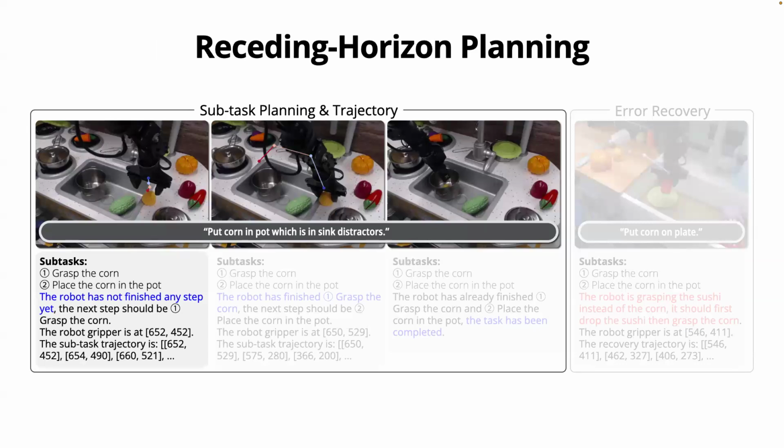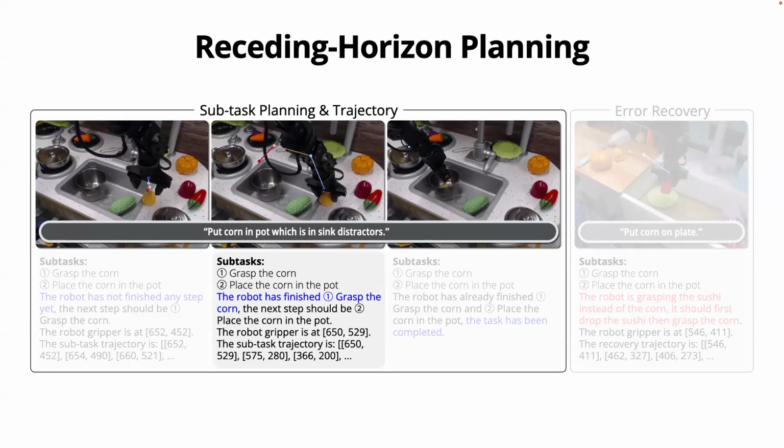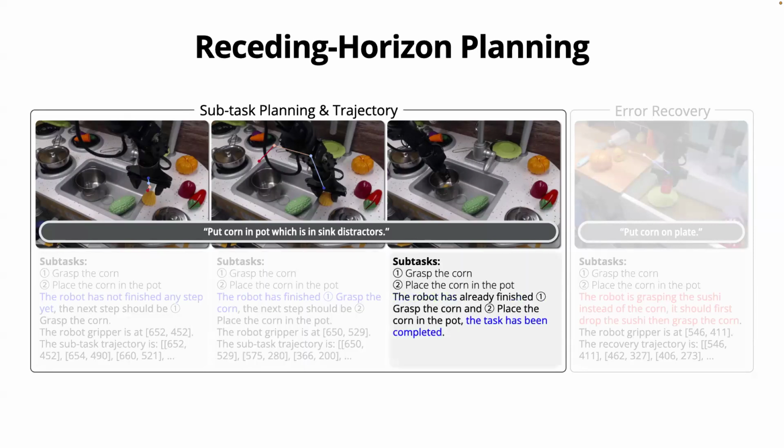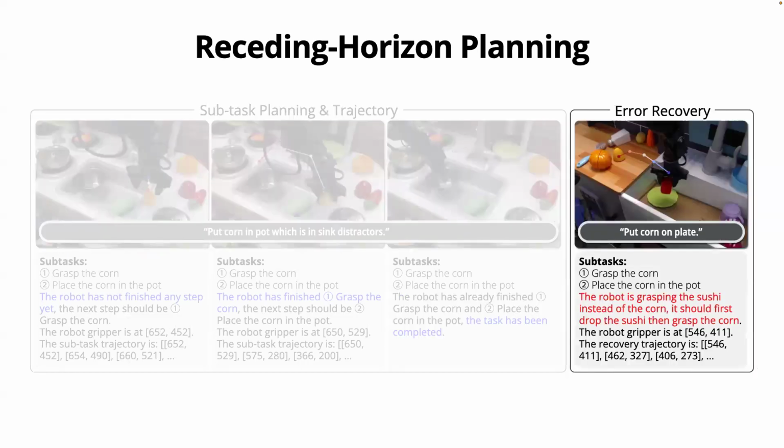So let's quickly look at a concrete sample generated by the data engine. Here you see a raw video being automatically broken down into different subtasks, what to do next, and also the trajectories. Eventually we predict that the whole task is completed, so it should be stopped. It can also synthesize the error recovery data I just mentioned, by giving the model a trajectory that recovers from the wrong objects.